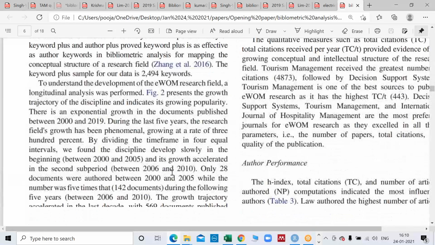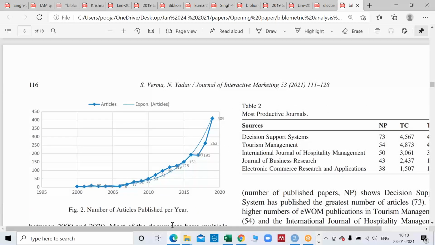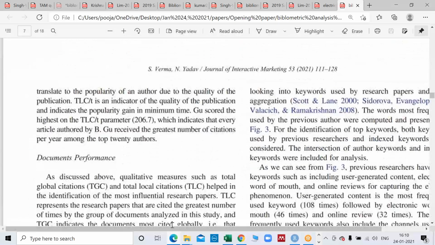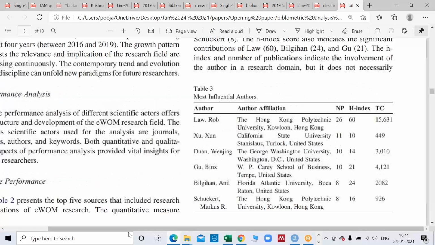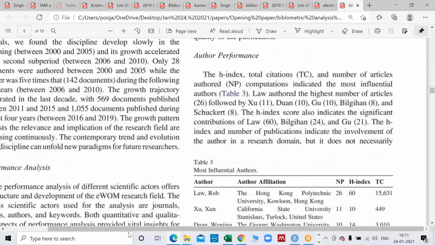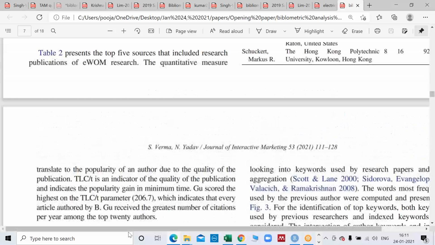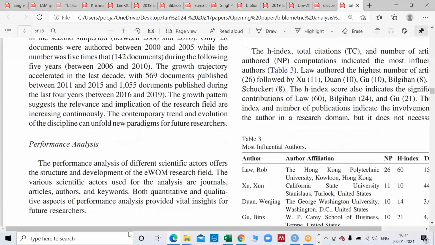In the publication one, they have made their own diagrams in Excel, but the input was definitely from there. As you can see, the H index, then NP, then total citations. So these are certain parameters. What you report is totally up to you.